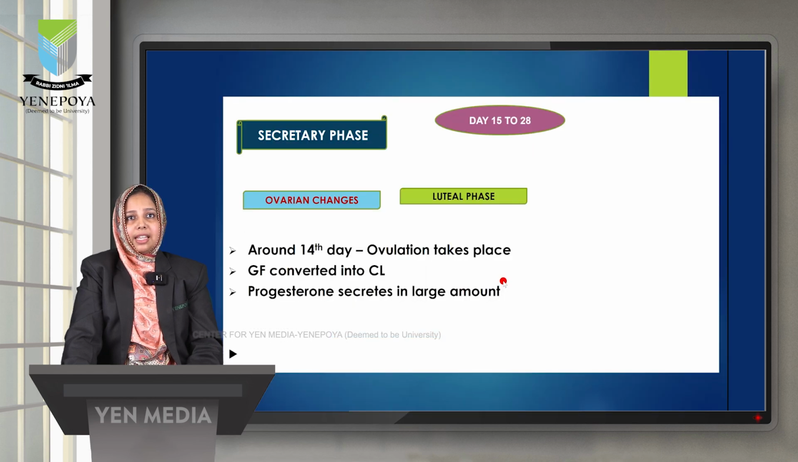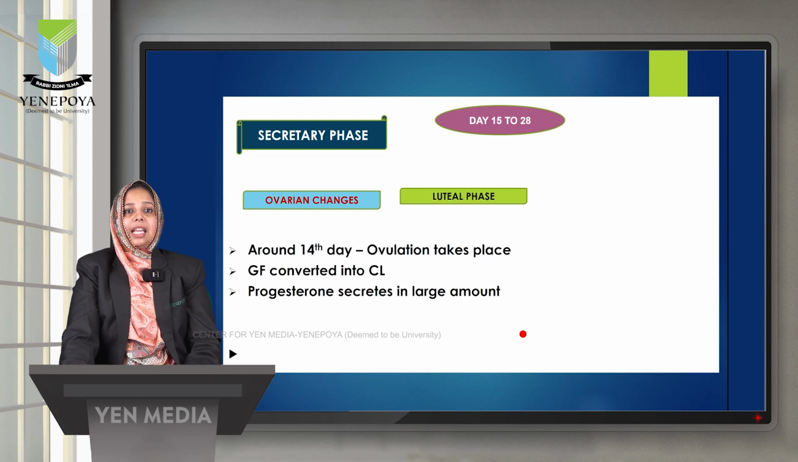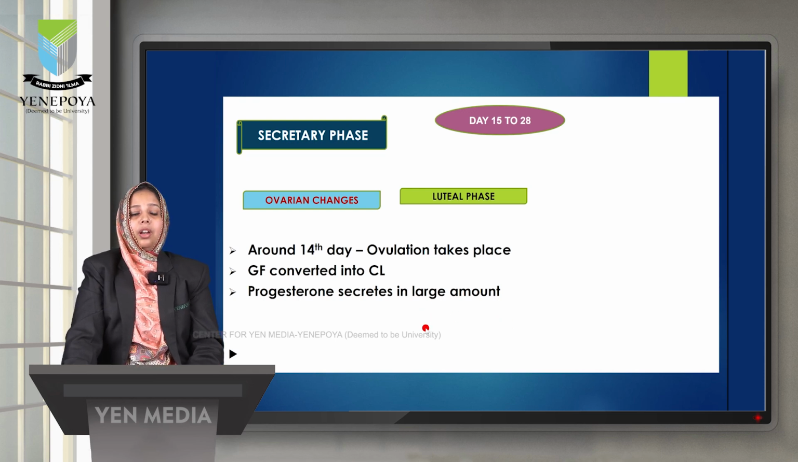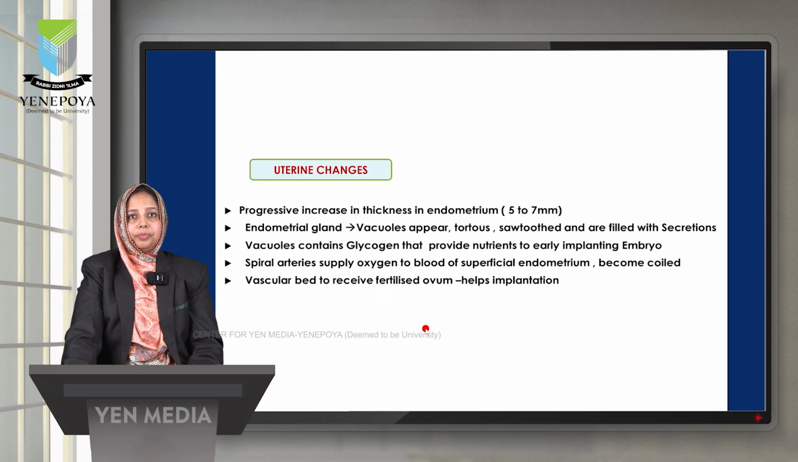Next, when we take the secretory phase, that is day 15 to 28, around the 14th day we know that ovulation takes place. After that, the structure of the follicle is converted into the corpus luteum, which is luteinized with the help of the luteinizing hormone, and it secretes progesterone in a large quantity.